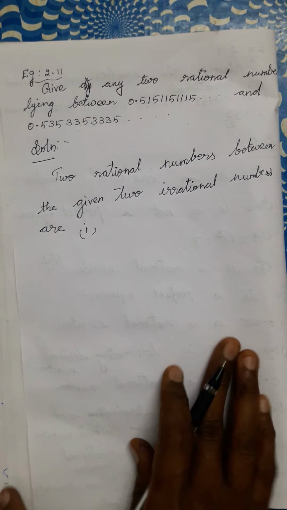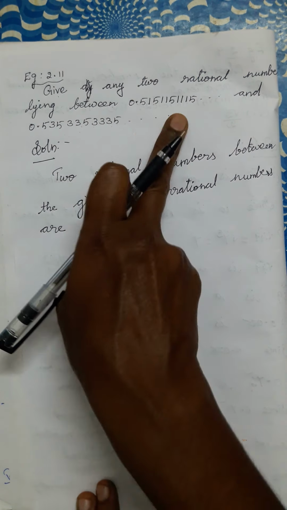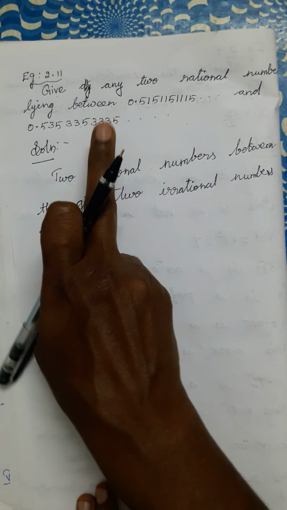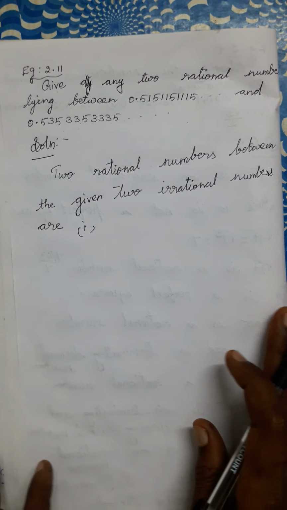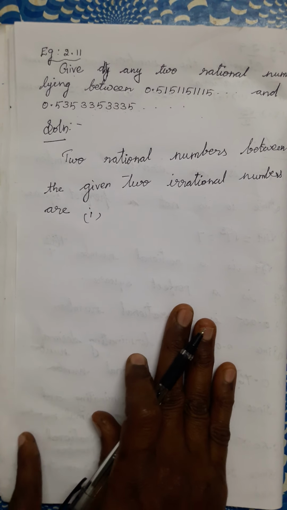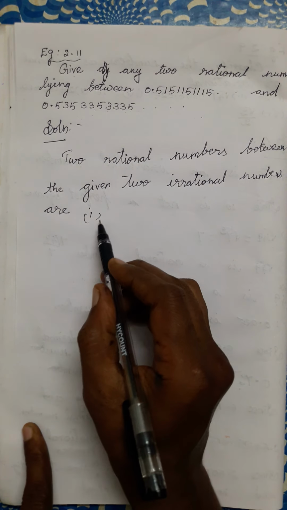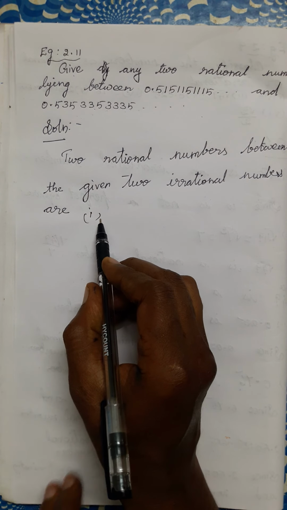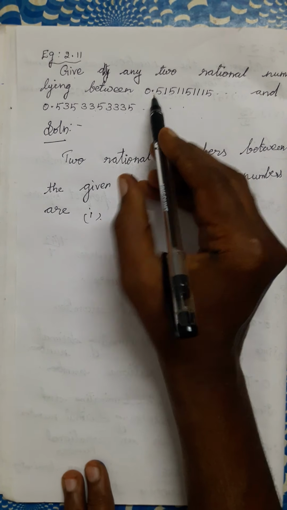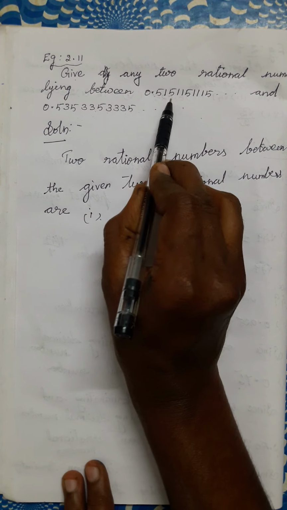Already I explained that there are infinitely many rational numbers between these two numbers. We have to find any two rational numbers between these two. First, check this number: 0.515.